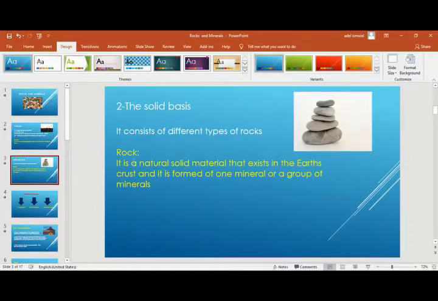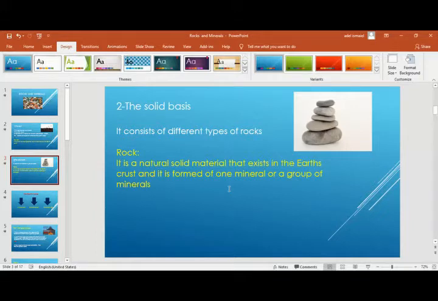What do we mean by rocks? Rocks are a natural solid material that exists in the Earth's crust, and it's formed of one mineral or a group of minerals. I have maybe thousands of rocks, different types of rocks. These rocks are divided into three categories. Okay, guys, if you have any question, you can unmute yourself and ask me whatever you want.